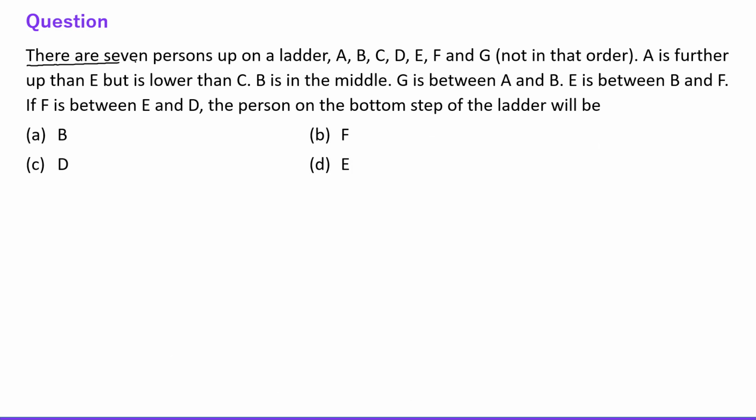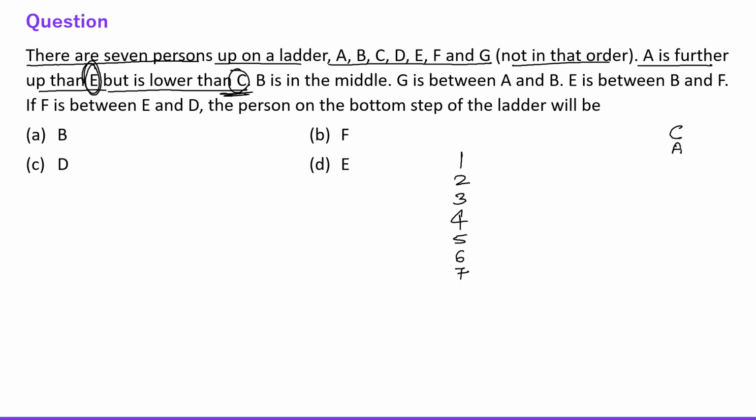Next question says there are 7 persons on a ladder: A, B, C, D, E, F, G. So just give 7 positions, 1, 2, 3, 4, 5, 6, 7, not in that order. A is further up than E, but lower than C. So C, A and E will be there, in that order.